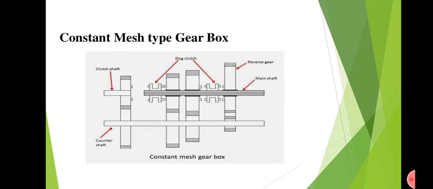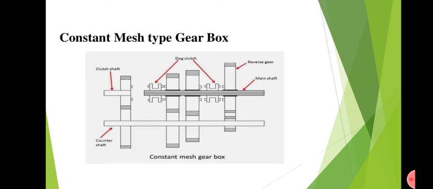When the driver needs to engage the second gear, the clutch will be engaged, power will be disconnected, and the driver will engage the second gear. At that time, the meshed dog clutch will slide to its original position and the first dog clutch will move towards the right and mesh with the second gear arrangement.